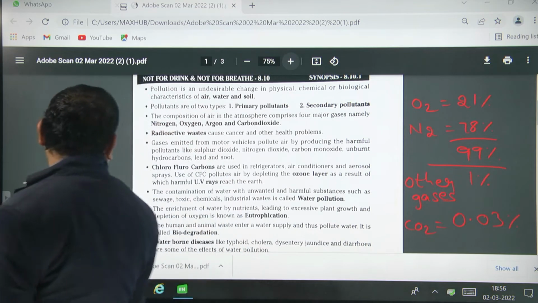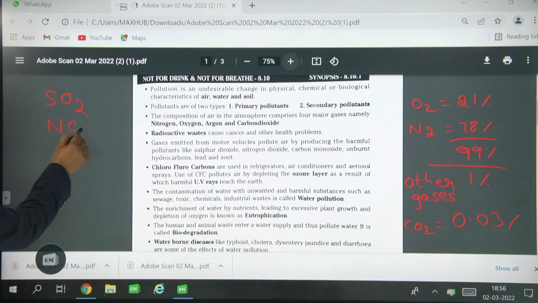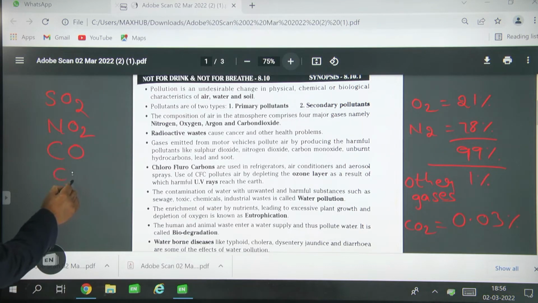In these gases the pollutants present are sulfur dioxide, SO2; nitrogen dioxide, NO2; carbon monoxide, CO; unburnt hydrocarbons; and lead, Pb, plumbum.